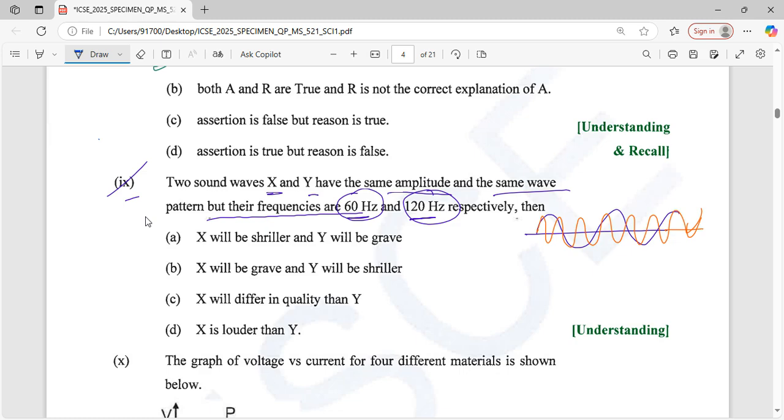X will be shriller and Y will be grave. X will be grave and Y will be shriller. Y means more frequency. More frequency means more shriller. So here option B.